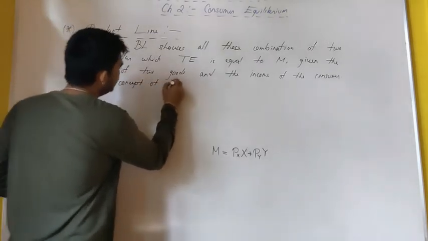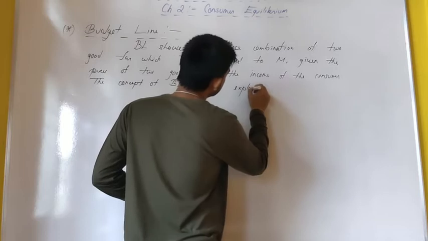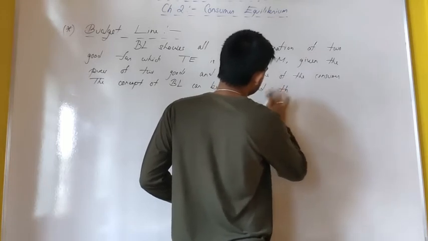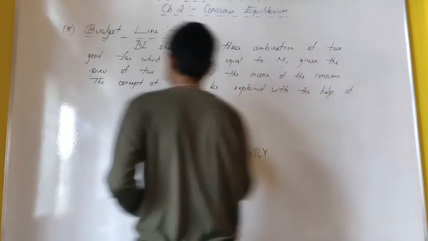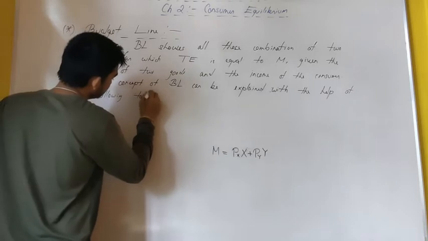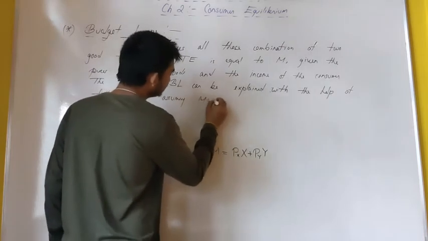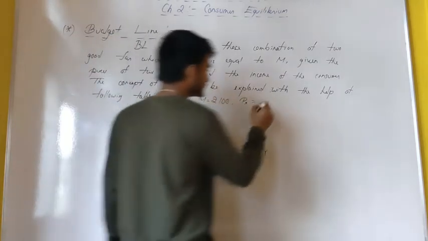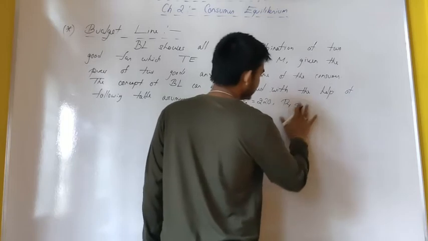The concept of the budget line can be explained with the help of the following table, assuming, just a rough assumption, that the money income is rupees 100, the price of good X is rupees 20, and the price of good Y is rupees 10.